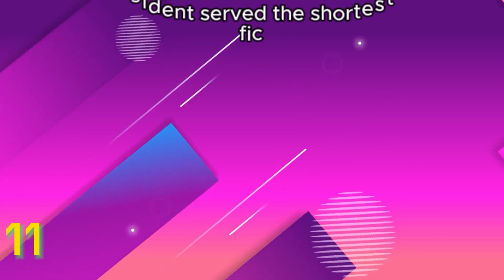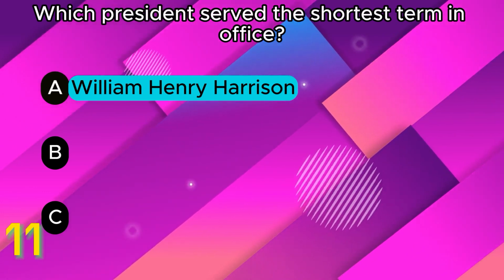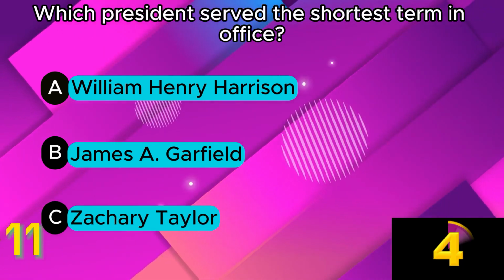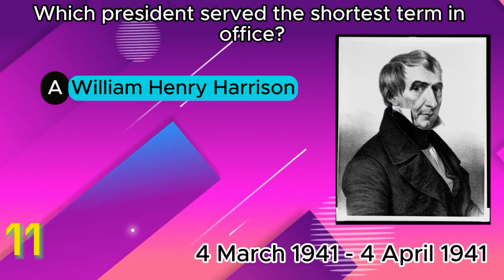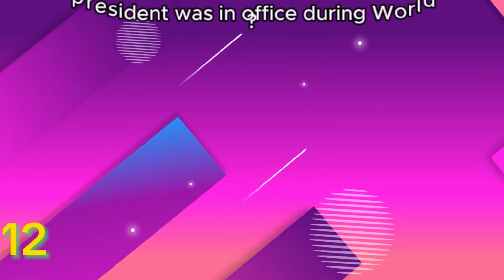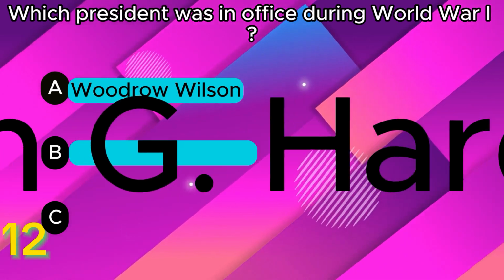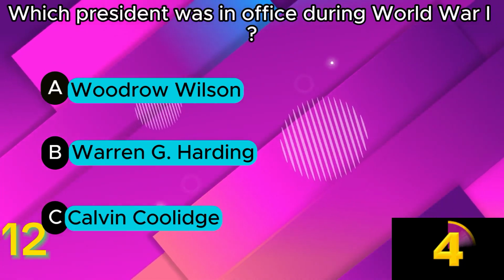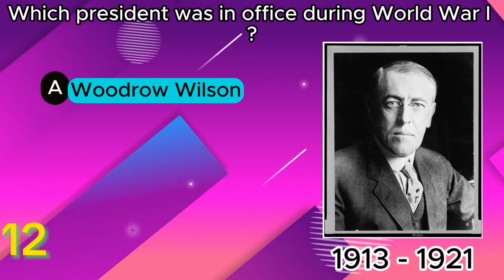Which president served the shortest term in office? A. William Henry Harrison. B. James A. Garfield. C. Zachary Taylor. A. William Henry Harrison. Which president was in office during World War I? A. Woodrow Wilson. B. Warren G. Harding. C. Calvin Coolidge. A. Woodrow Wilson.